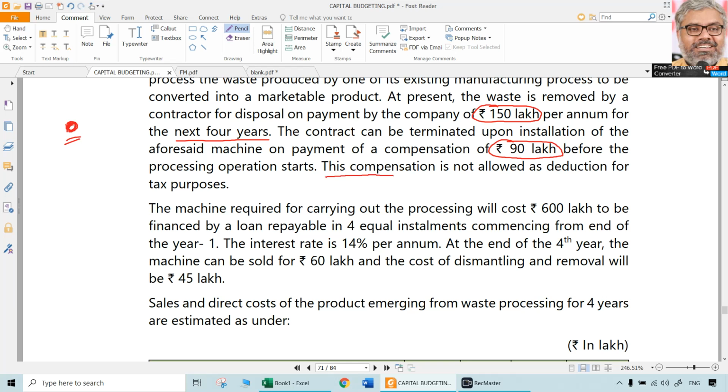And very clearly it is given that the compensation is not allowed as deduction for tax purposes. This is termination of contract, whatever it is. Again, we don't have to apply our income tax knowledge. So whatever is given in the question, we have to take that. Not allowed means not allowed. 90 lakhs rupees is not having any tax impact. It is just like a part of the initial cash outlay, we can call it, because it is an outflow in year 0.